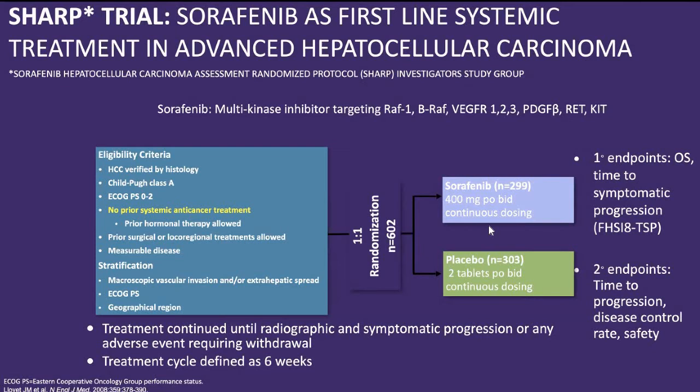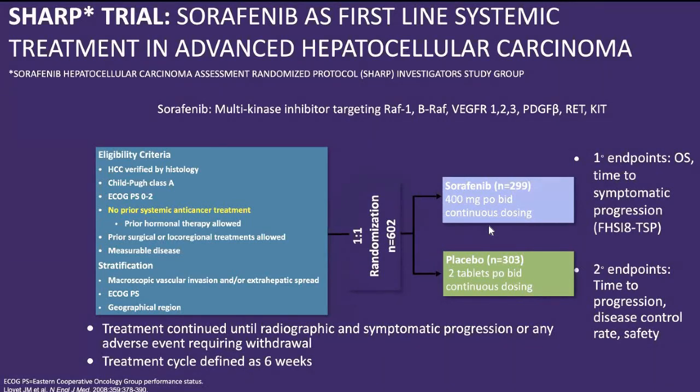Inclusion criteria were HCC verified by histology, Child-Pugh class A, and good performance status up to 2. No prior systemic treatment was allowed, but prior surgical or locoregional treatment was permitted, and there should be some measurable disease. Stratification was done based on macroscopic vascular invasion, extrahepatic spread, ECOG performance status, and geographical variation.